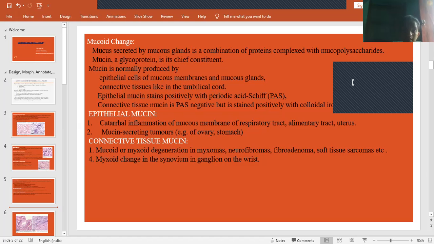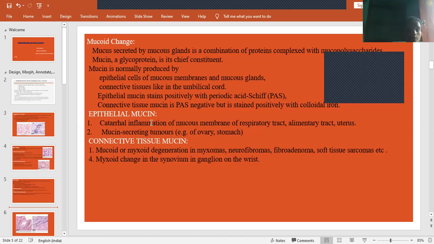That means if you take this tissue and apply the PAS stain, it won't get stained, but it becomes positive with colloidal iron. When coming to epithelial mucin, it gets positive with PAS, that is periodic acid Schiff. Clear? In this way, we can differentiate whether it is epithelial mucin or connective tissue mucin.